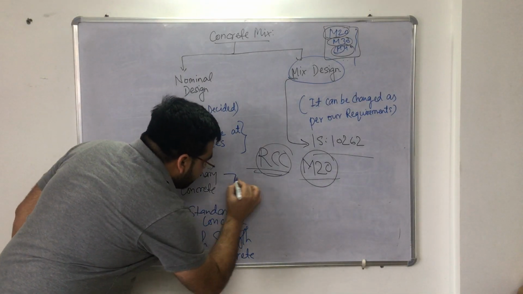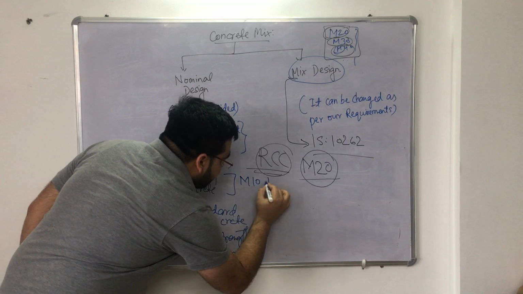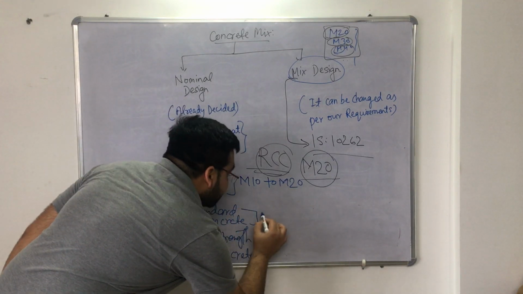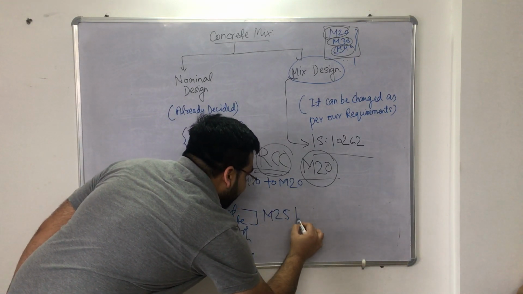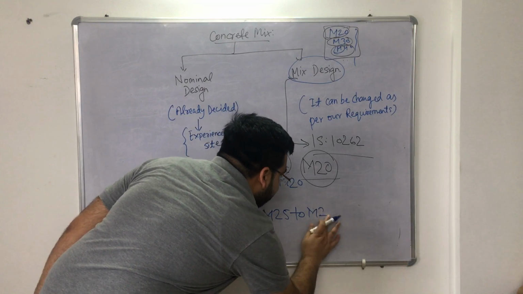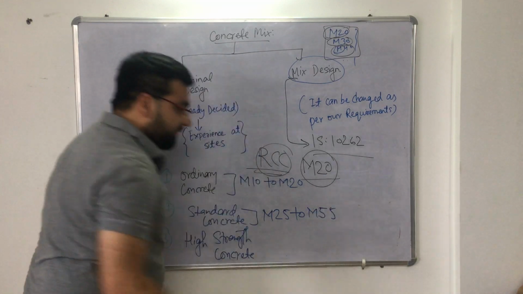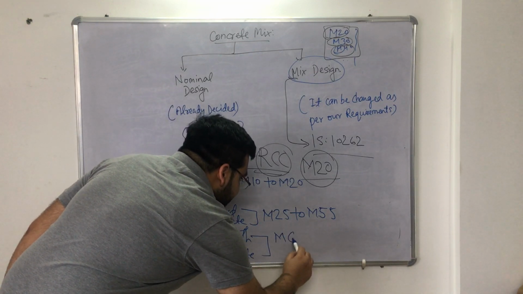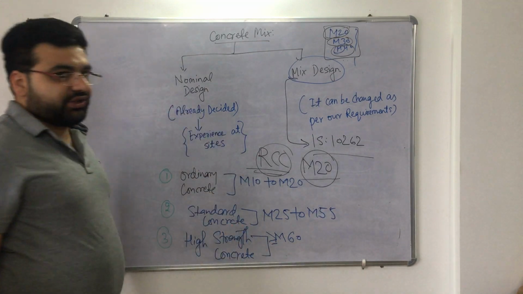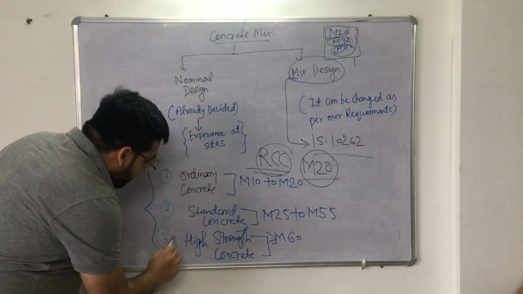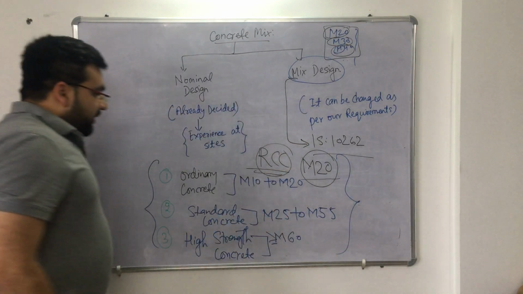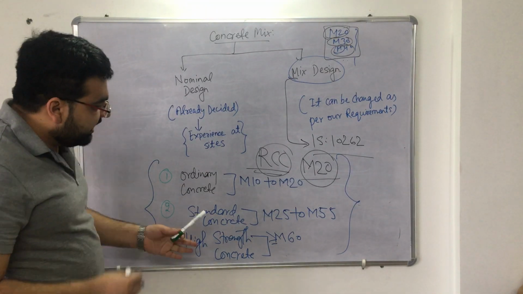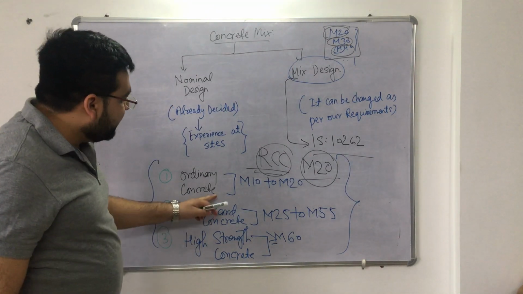Ordinary concrete is M10 to M20. Standard concrete is M25 to M55. And high strength grade concrete is M60, greater than or equal to M60. So this question has also been asked in many examinations. That M20 grade of concrete is number 1 ordinary, number 2 standard, number 3 high strength, number 4 none of these, right? So the answer is ordinary concrete.